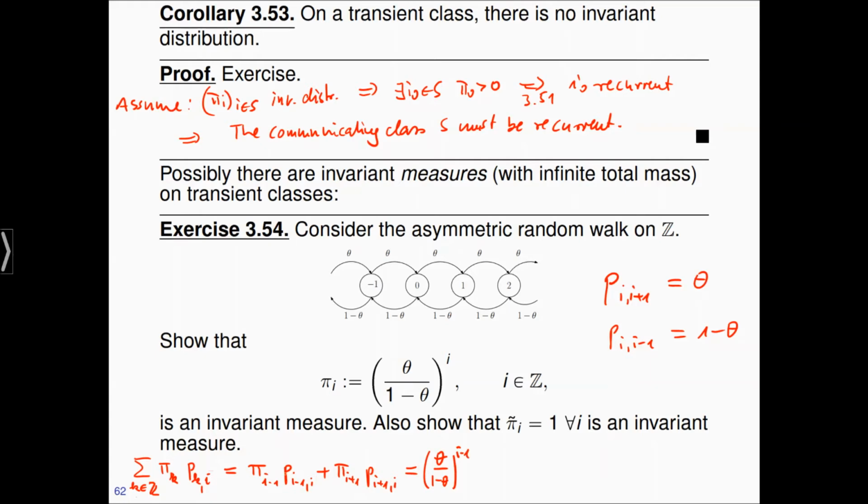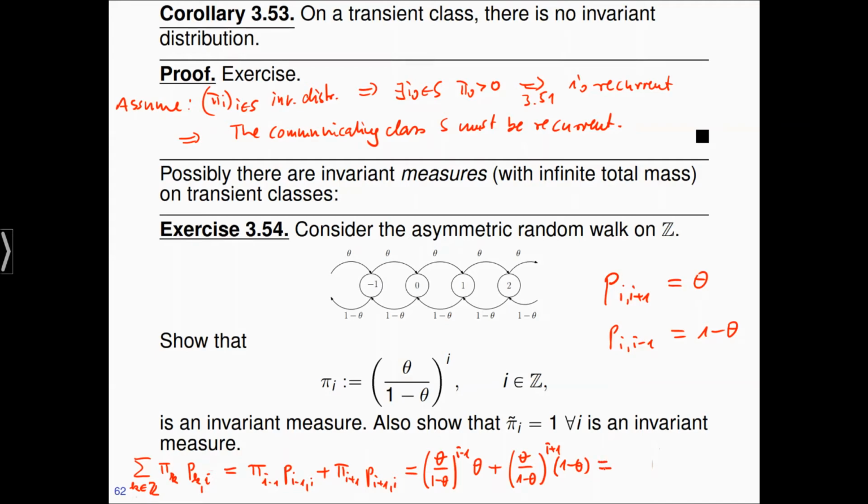Then p_(i-1,i) means I'm going to the right, so I multiply with theta. Then pi_(i+1) is (theta divided by 1 minus theta) to the i plus 1, and p_(i+1,i) means I'm going from i plus 1 to the left, which has probability 1 minus theta.